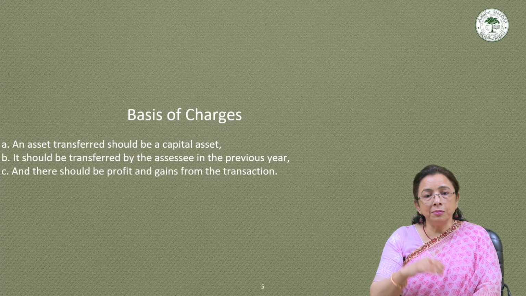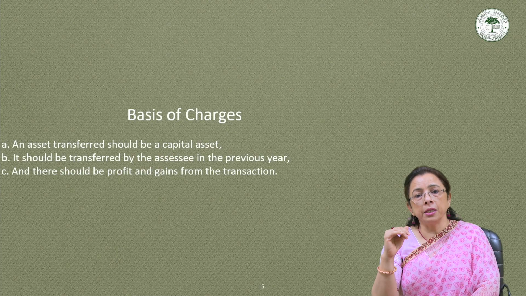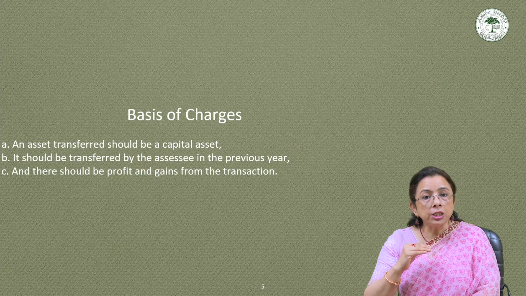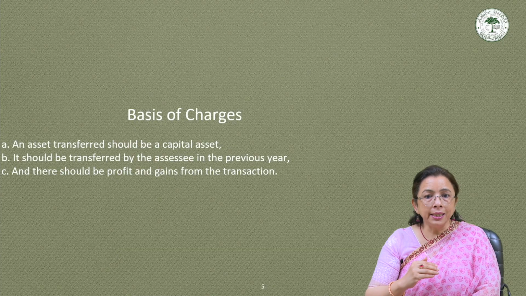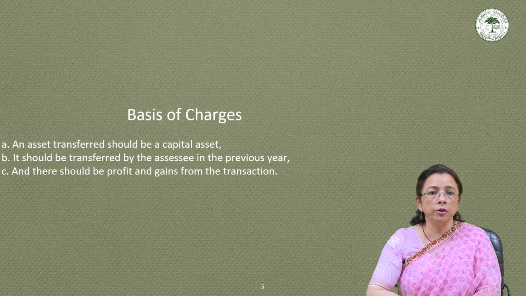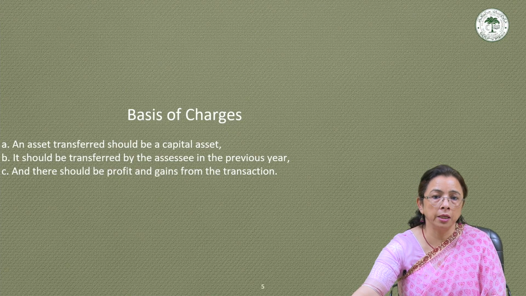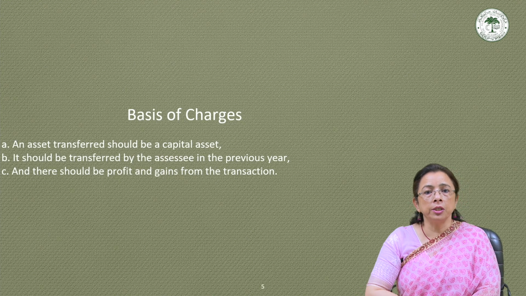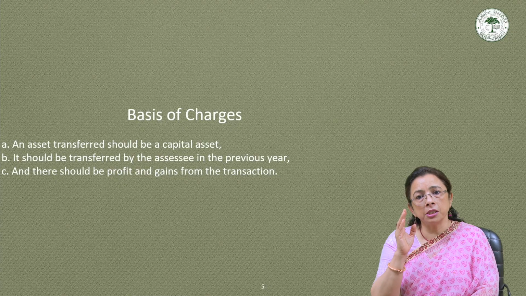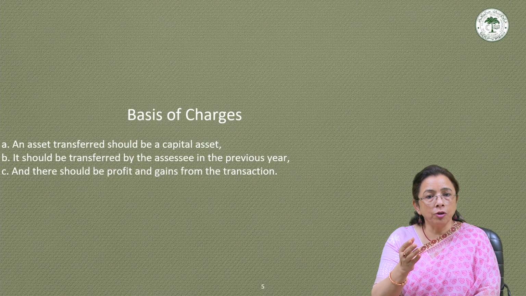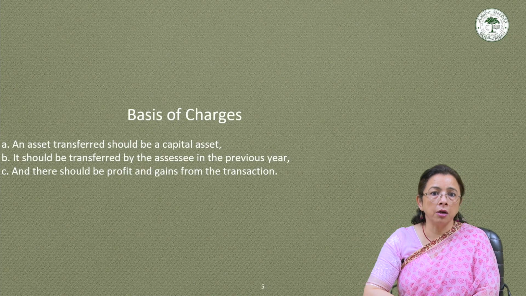Under the Income Tax Act 1961, capital gains are chargeable to tax only when certain essential conditions are fulfilled, and these conditions form the basis of the charge. The first point says the asset transferred should be a capital asset. The first and foremost condition is that the asset transferred must be a capital asset as defined under section 2(14) of the Act, as we have already discussed.